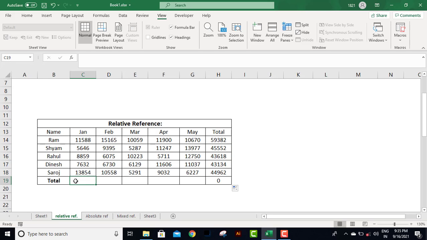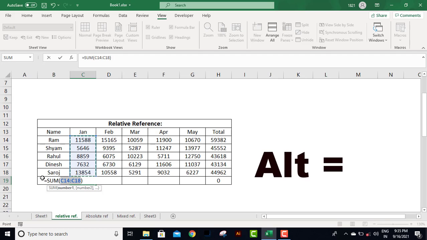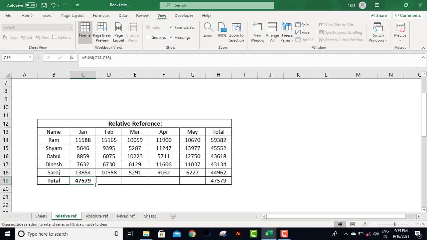Same in this case, if I use the sum formula here, first I'm using the sum formula through equals to sum, and there is another way to calculate the sum, that is Alt equal to. When I press Alt equal to, you can see the same function which we have used before is applied here, and the range is automatically selected, and then I press enter, and now I drag it towards right. So here we have the total amount. So this is the relative reference where nothing is being changed and there is no intervention from the user. That is why it is called the default reference in Excel.